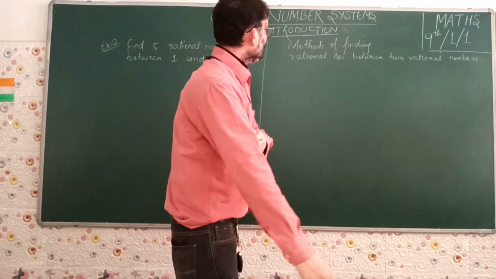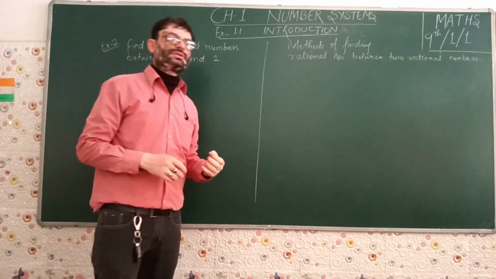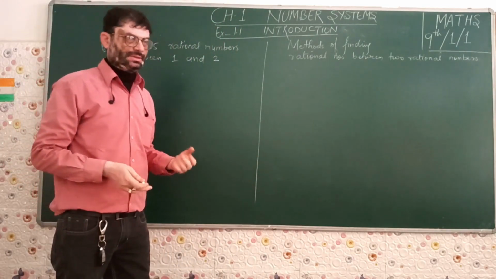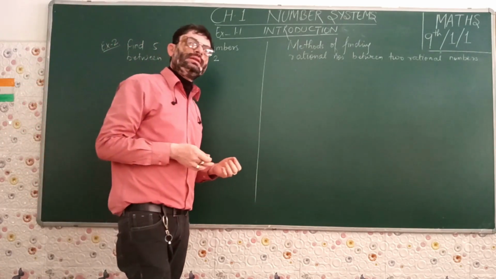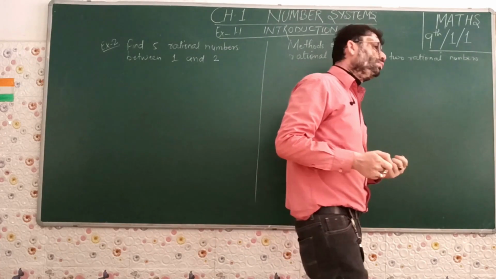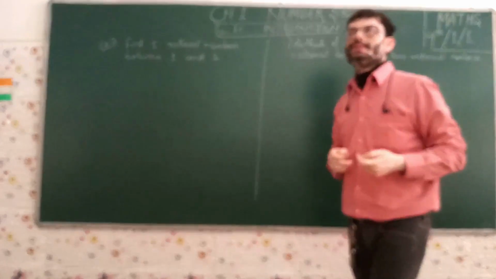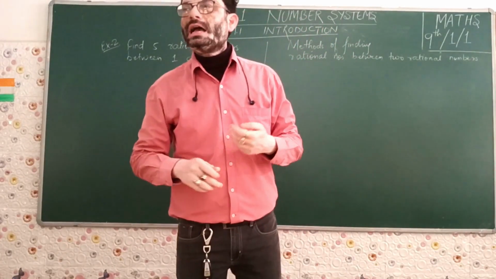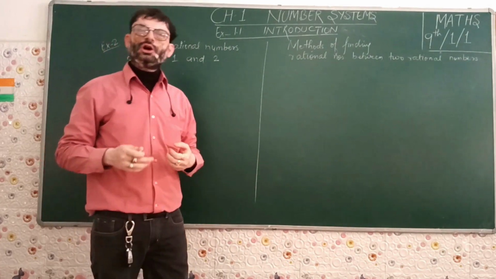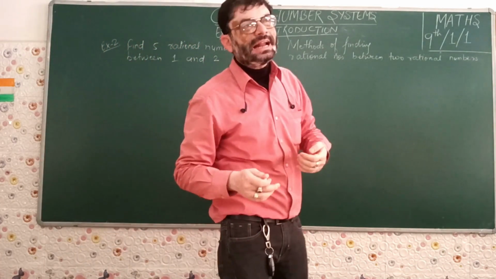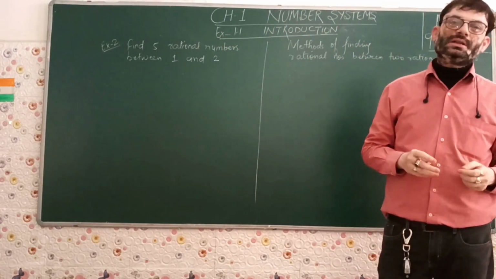Now, let us move on to the methods of finding rational numbers between two rational numbers. Till now, we have seen what rational numbers are. Now, we will be finding rational numbers between two given rational numbers. There are two methods of doing this. We can find as many rational numbers as required between the two rational numbers. In short, there are an infinite number of rational numbers possible between two rational numbers.